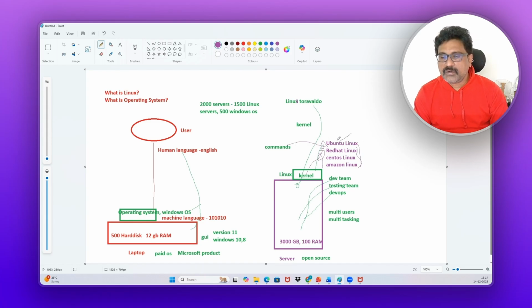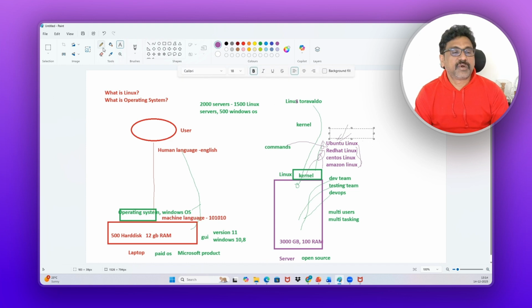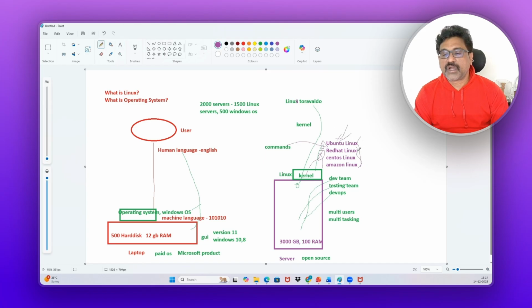Now, usually we will use Ubuntu Linux for our practice and learning. Why do we use Ubuntu and why can't we use Red Hat Linux? Sometime back we discussed that out of 2000 servers, 1500 servers are Linux in real-time projects. In those 1500 servers, mostly Red Hat Linux servers will be there. Companies mostly use Red Hat Linux servers, and very few Ubuntu servers.